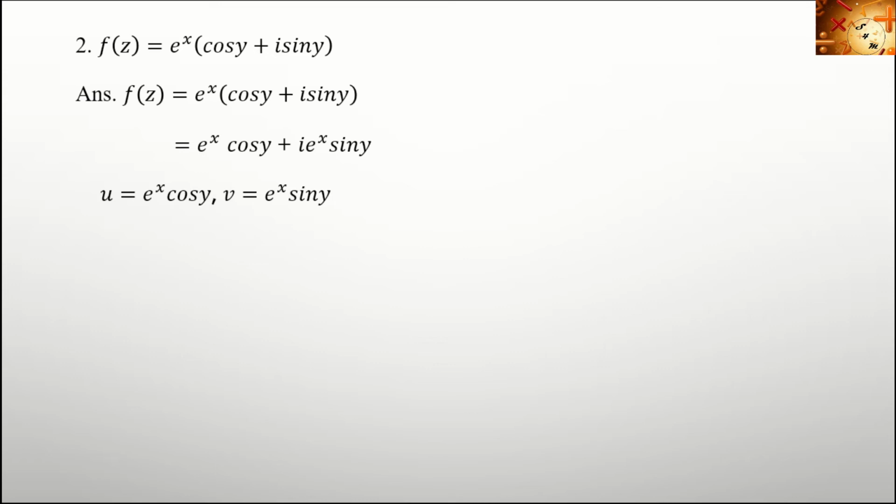Next problem, f of z equal to e raised to x into cos y plus i sin y. Here, distributing, it is of the form e raised to x into cos y plus i into e raised to x into sin y. Then equating the real part and imaginary part, we get u equal to e raised to x cos y and v equal to e raised to x sin y.